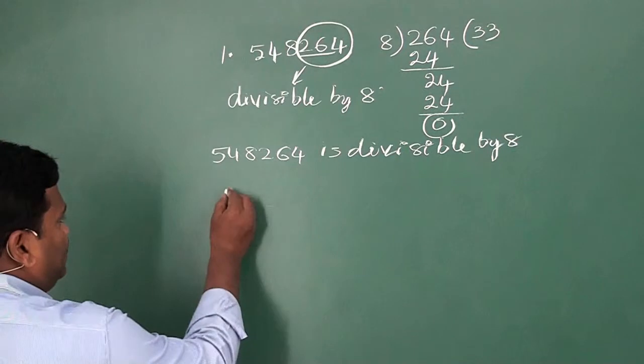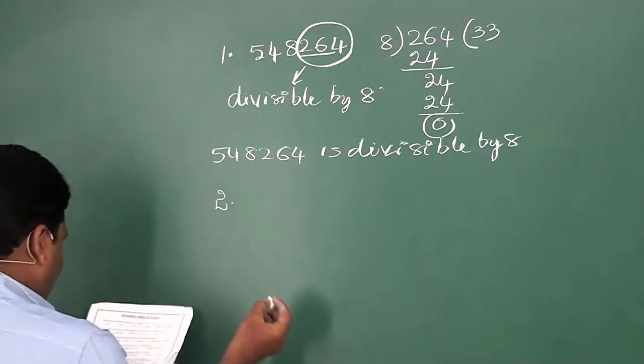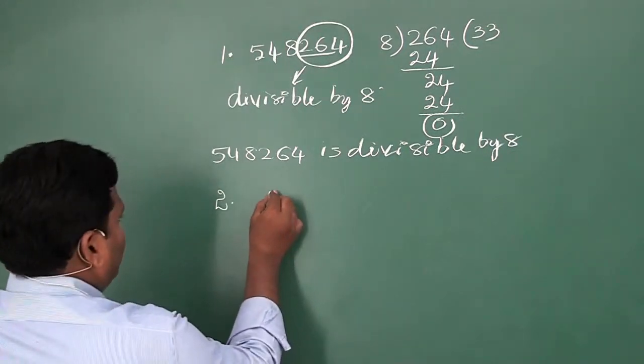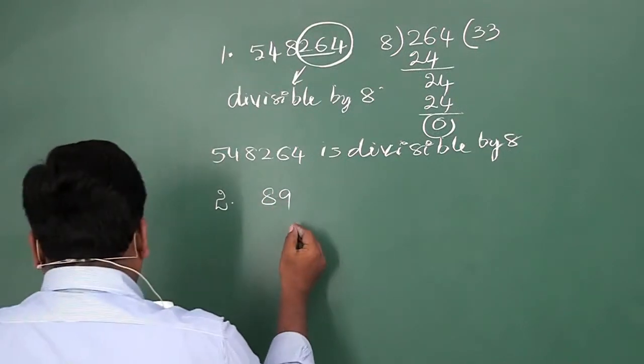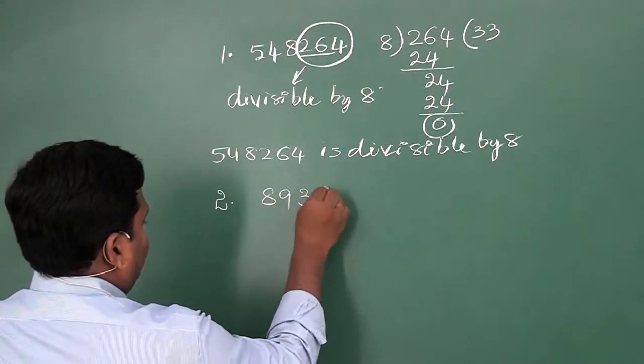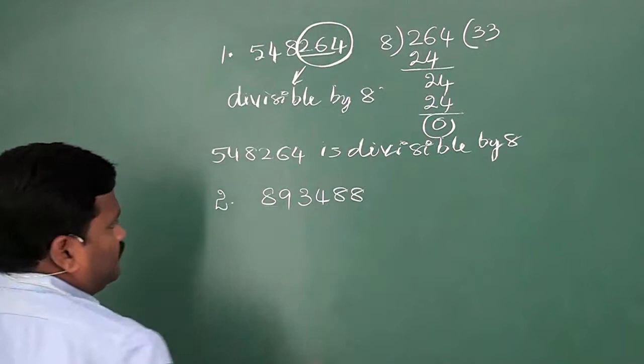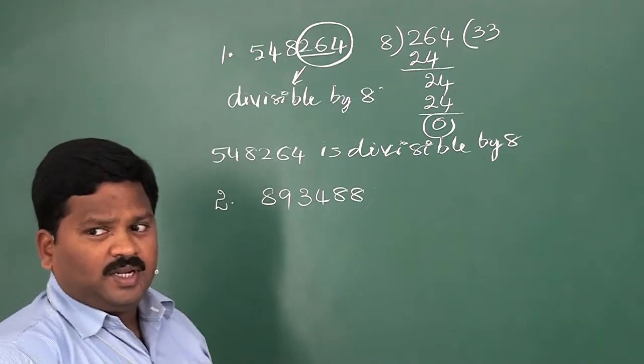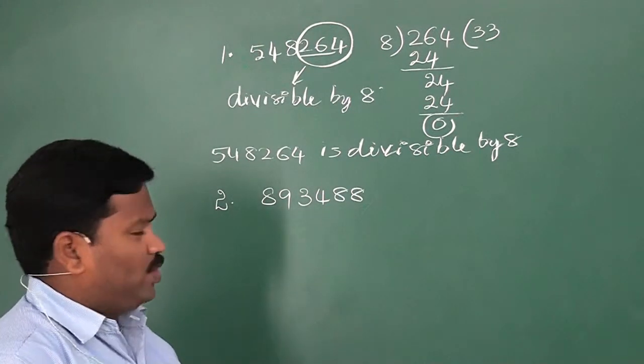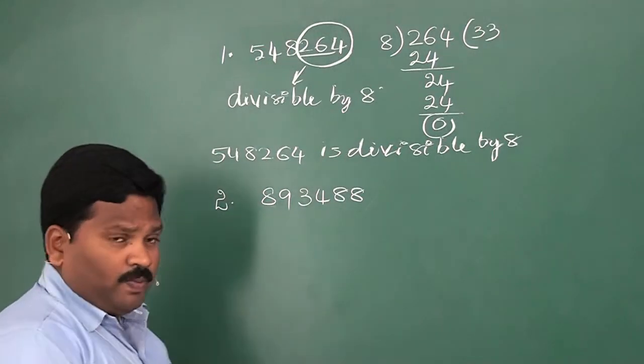Now, see the second one. 893488. Is this number divisible by 8 or not? For that, what should we do?